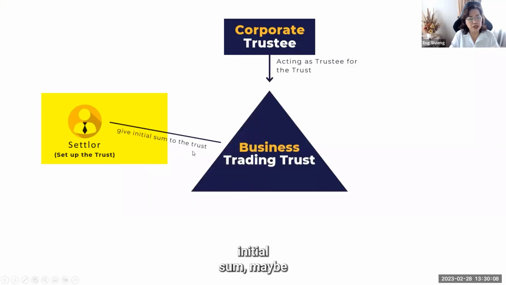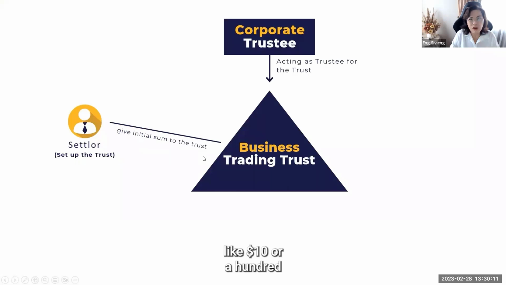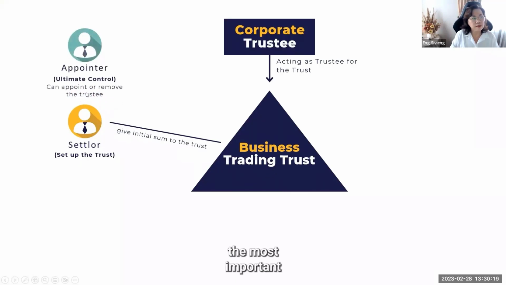They will give an initial sum, maybe like $10 or $100, to set up this business trading trust, just the initial sum. In the business trading trust, the most important person is the appointer. The appointer is the person that controls the whole thing. If the trustee is not acting well for the trust, they can sack the trustee. They are the ultimate controller.